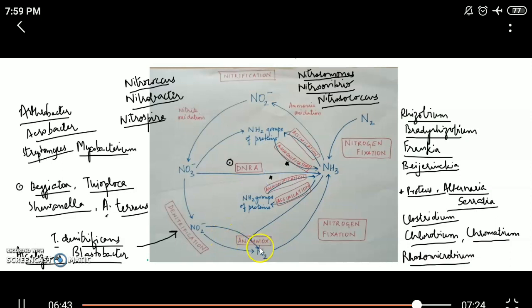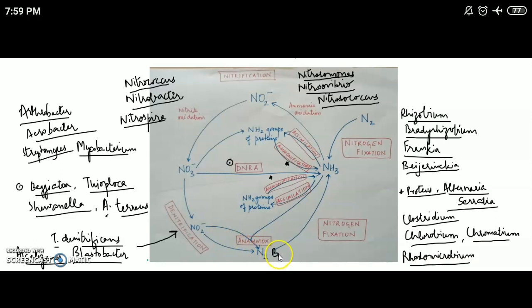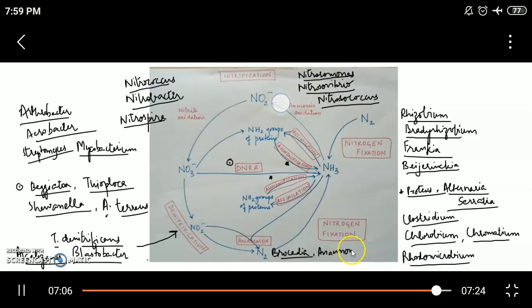Coming to the last process, that is Anammox. This is a relatively newer process that was discovered in the nitrogen cycle. Anammox is an acronym for anaerobic ammonia oxidation. Anaerobic ammonia oxidation is also called Anammox. So initially it was thought that ammonia oxidation can happen only aerobically. Ammonia can be oxidized only aerobically into nitrate. But then it was discovered that there are organisms which can oxidize ammonia under anoxic conditions to give back the same dinitrogen.